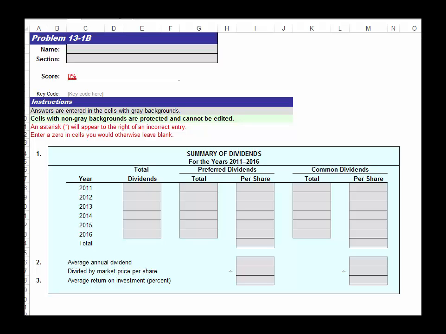Dividends on preferred and common stock. Yosemite Bike Corp manufactures mountain bikes and distributes them through retail outlets in California, Oregon, and Washington. Yosemite Bike Corp has declared the following annual dividends over a 6-year period ended December 31st of each year.